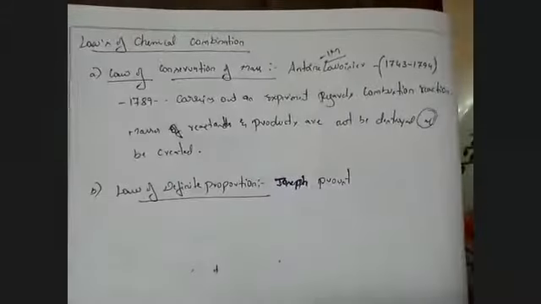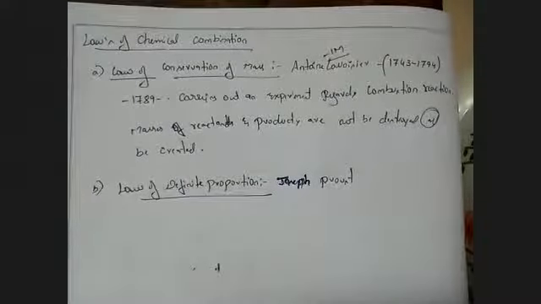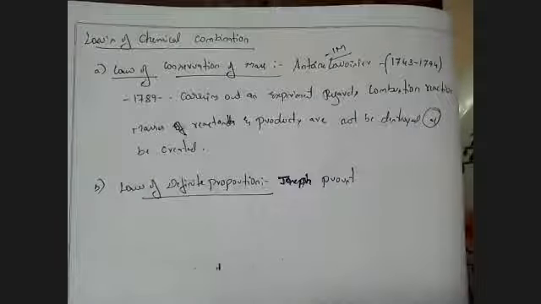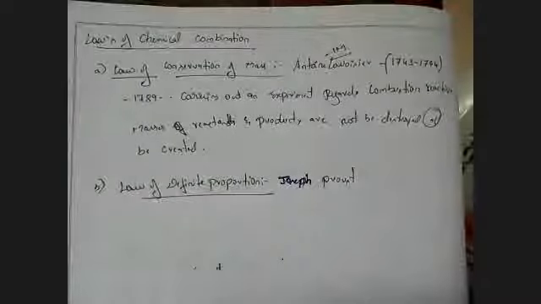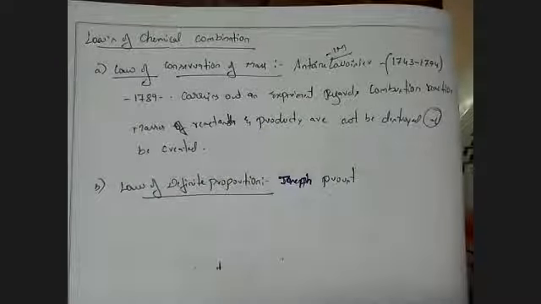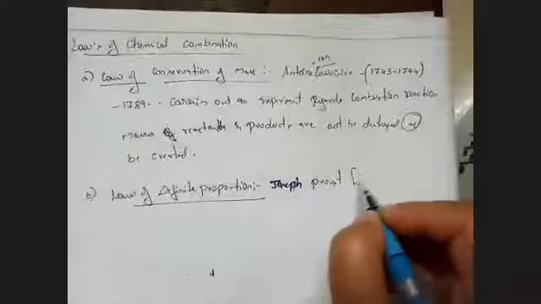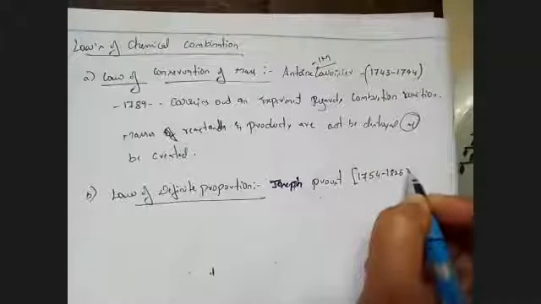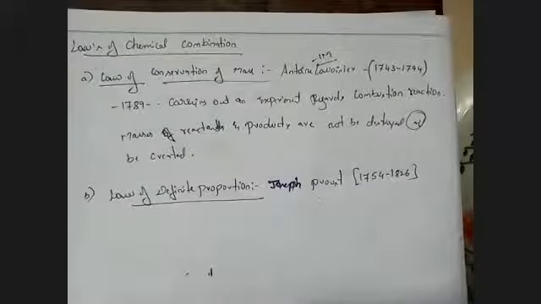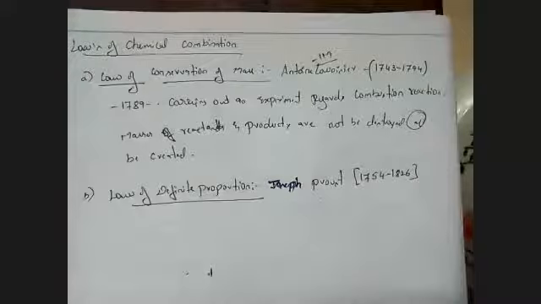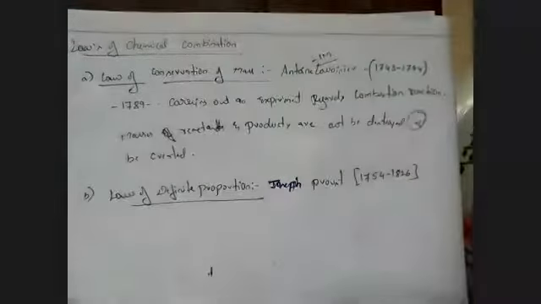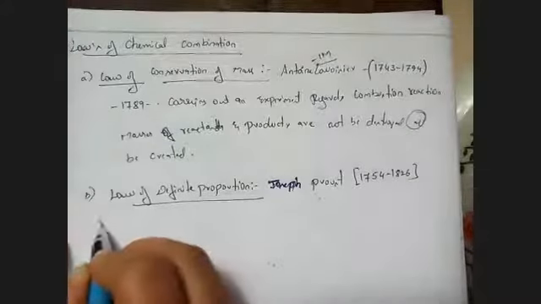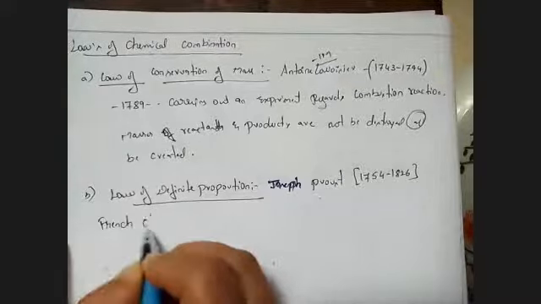When other scientists started testing Lavoisier's law of conservation of mass, the next one to come into the picture was Joseph Proust, who lived from 1747 to 1826. He proposed one more law, called the law of definite proportions. He was a French chemist.